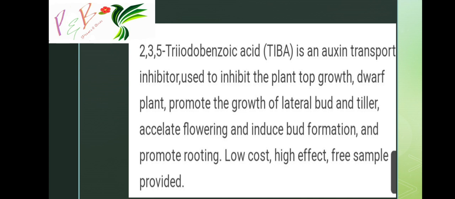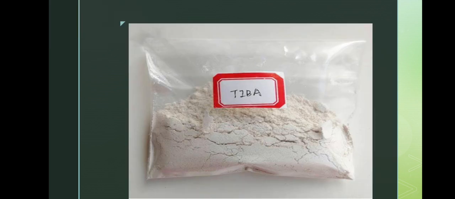It inhibits top growth, that is vegetative growth, in dwarf plants. These are the important functions of TIBA, that is 2,3,5-triiodobenzoic acid. This is TIBA, which is light brown or whitish in color.